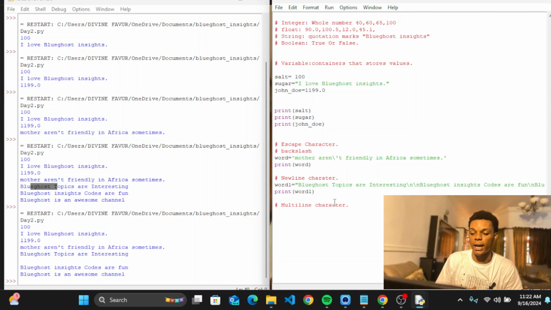We use the multi-line character to take each of these particular things to the next line. Do you understand? Instead of putting this backward slash n, let's say I just want to write them down myself. I don't want to use this backward slash n. What can I do? I can basically use the multi-line character instead.